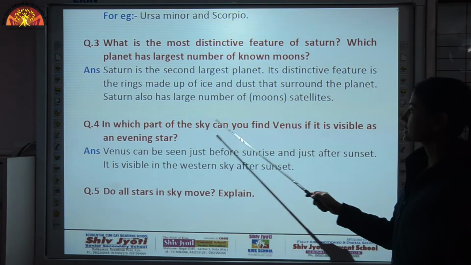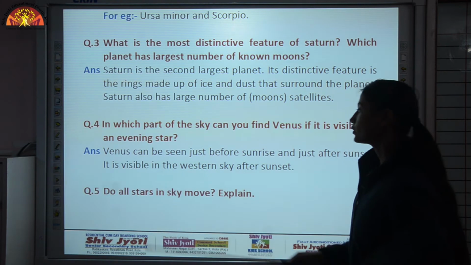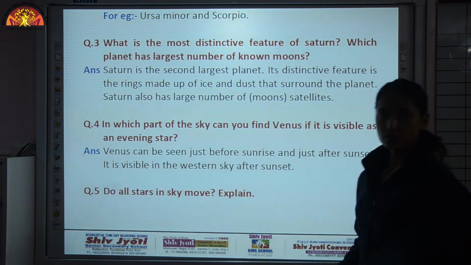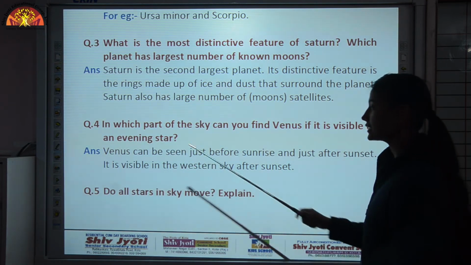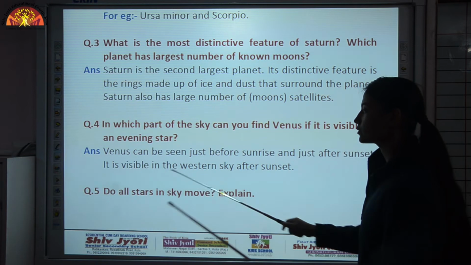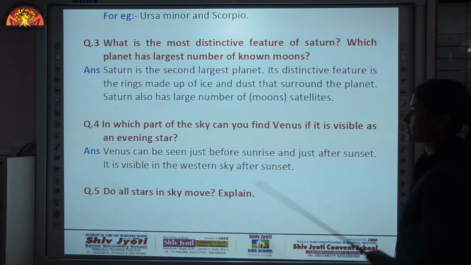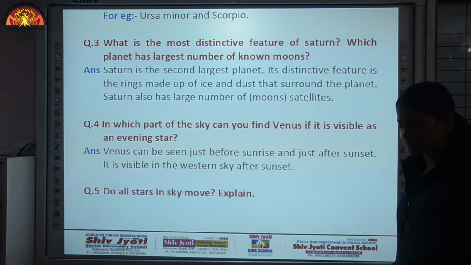In which part of the sky can you find Venus if it is visible as an evening star? We know that Venus is called a morning and evening star because it can be seen just before sunrise and just after sunset. It is visible in the western sky after sunset. You can watch it even with your naked eye. You do not need any telescope or any other instrument.